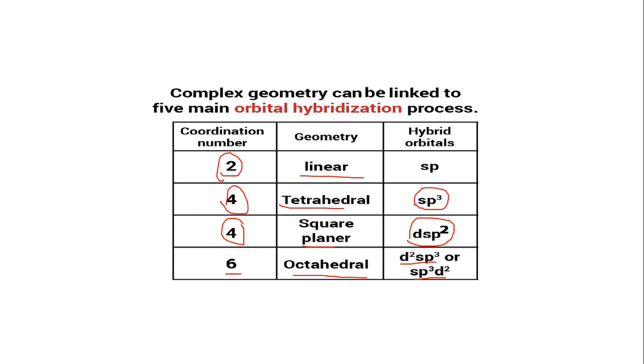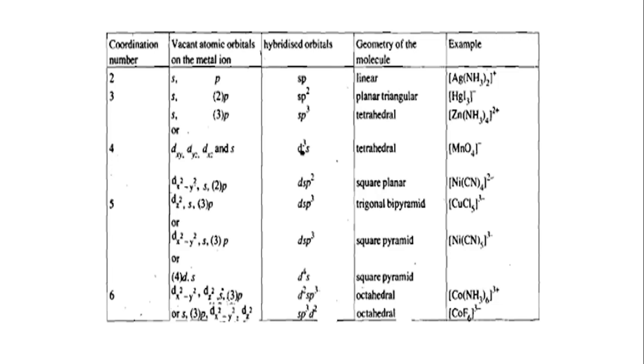For octahedral, you have two kinds of hybridizations: one is d2sp3 and the other one is sp3d2. So this is the table showing the coordination number, the atomic orbitals utilized, the hybridized orbitals formed, and the geometry of the molecule, along with examples.